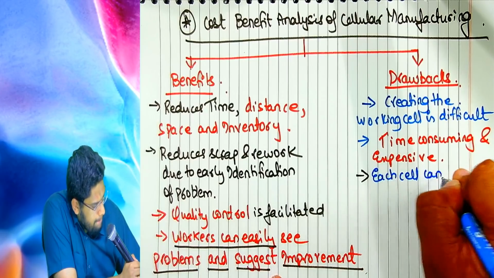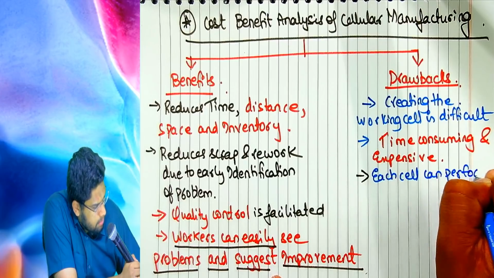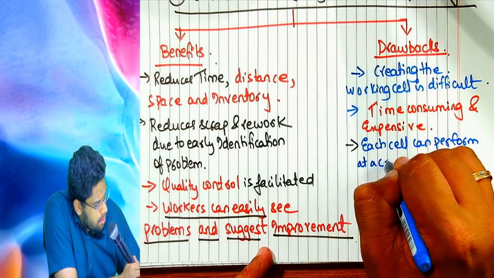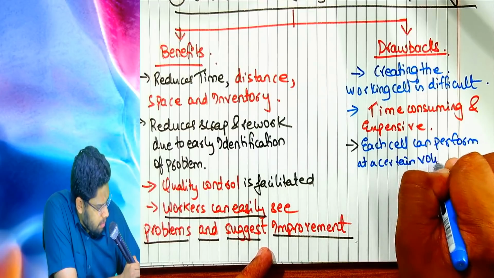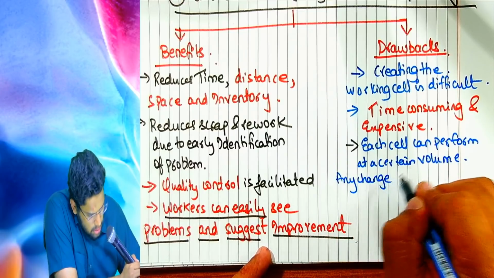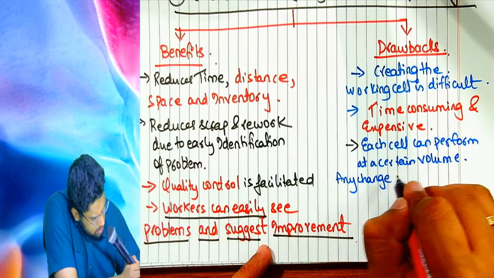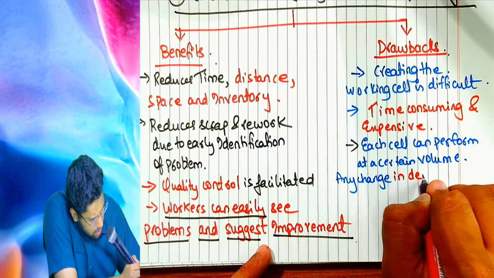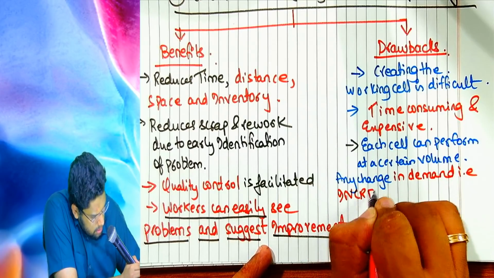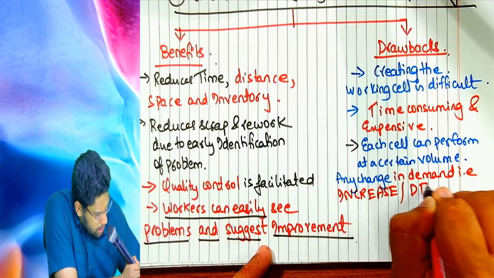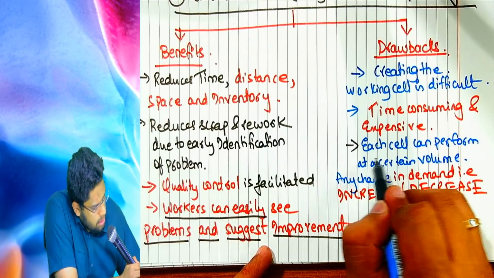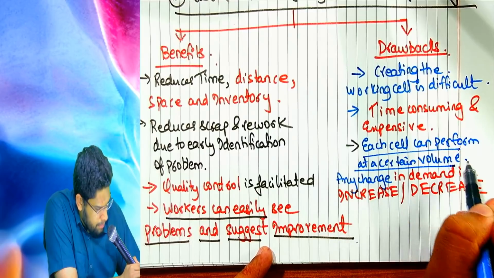Each cell can perform at a certain volume, full stop.